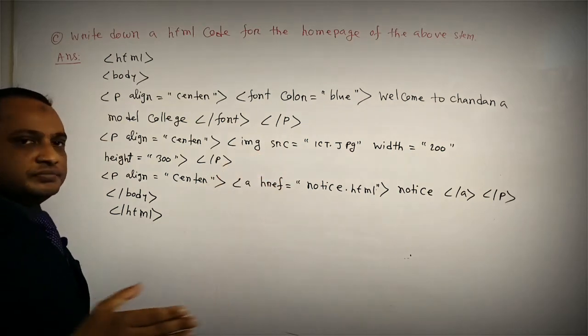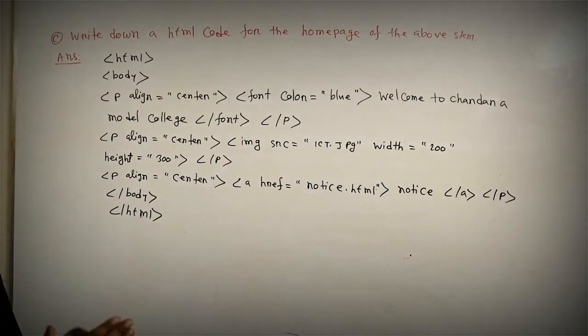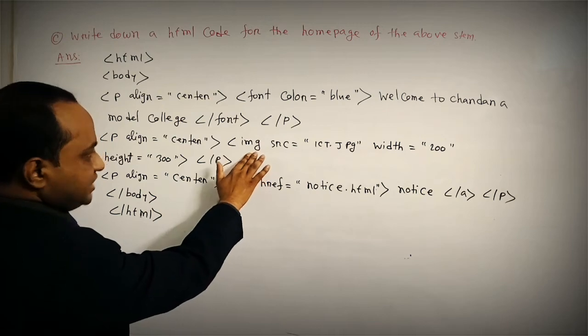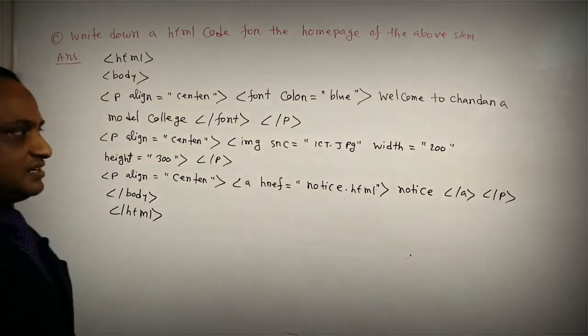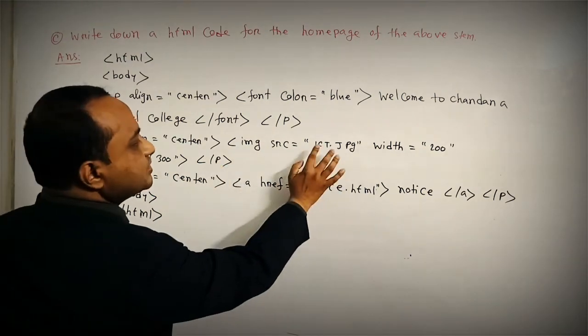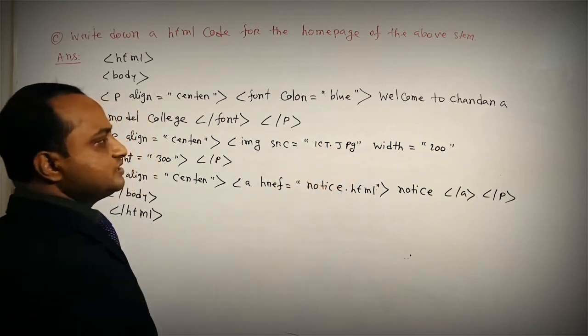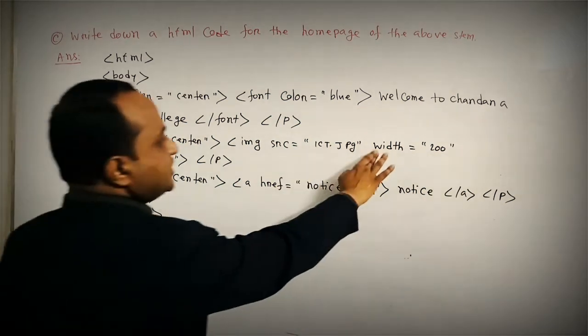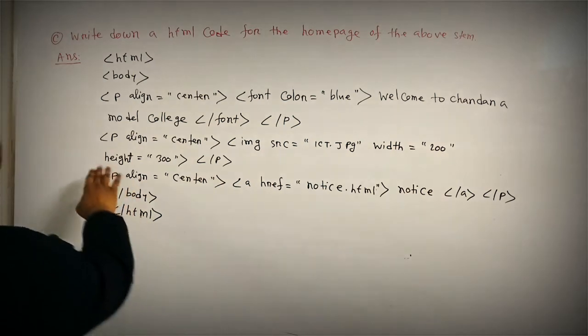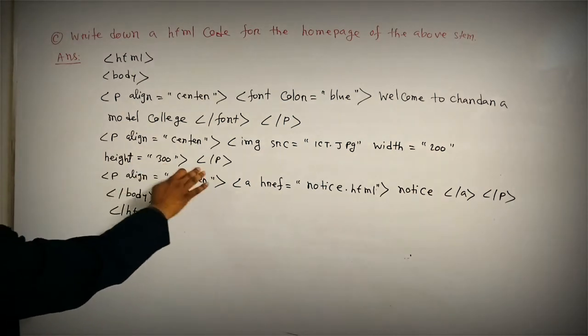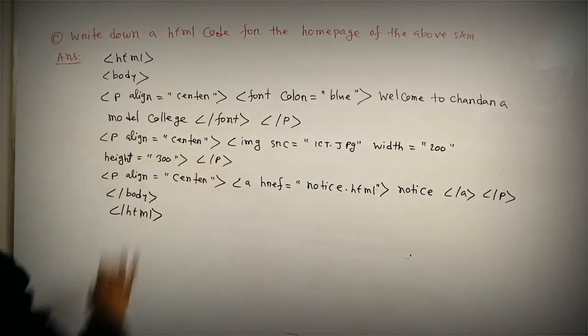This tag is used to add an image in a web page. Img means image, src means source, and the image name is given in your question, ict.jpg, and its width equal to 200 and height equal to 300, and I also close p.